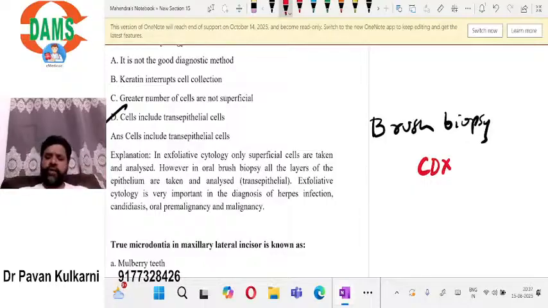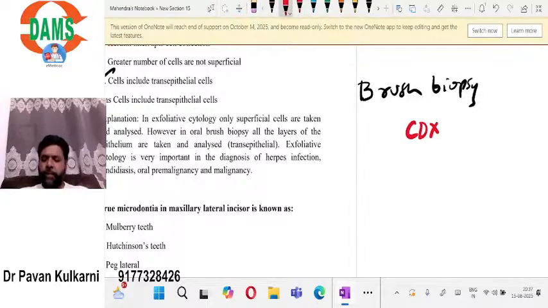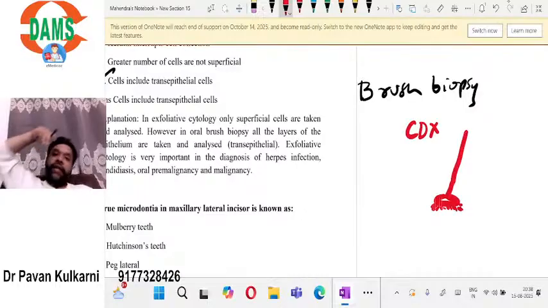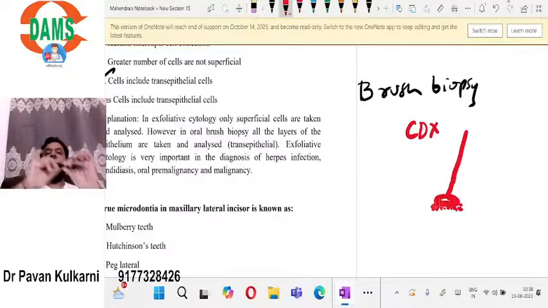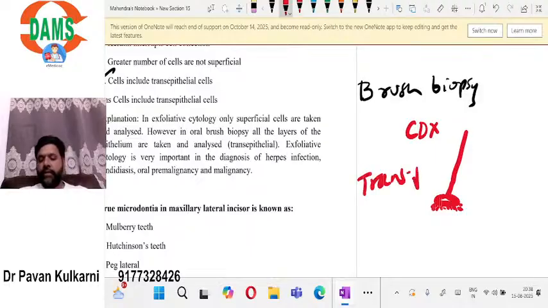In this brush biopsy, they use a brush typically like this, press it on the oral mucosa and rotate it 360 degrees. In such a case, you get the transepithelial cells, that means all the layers.